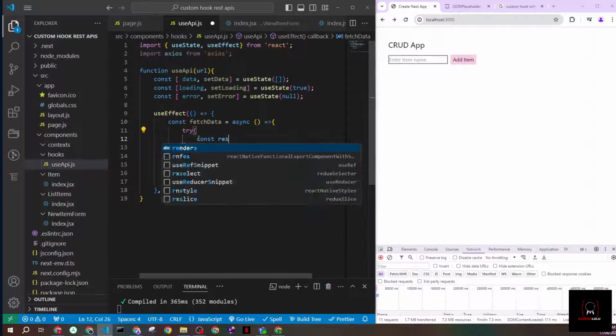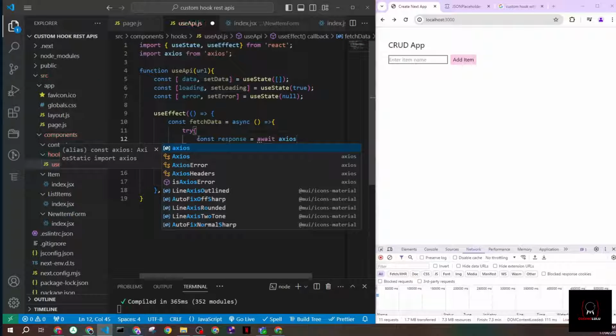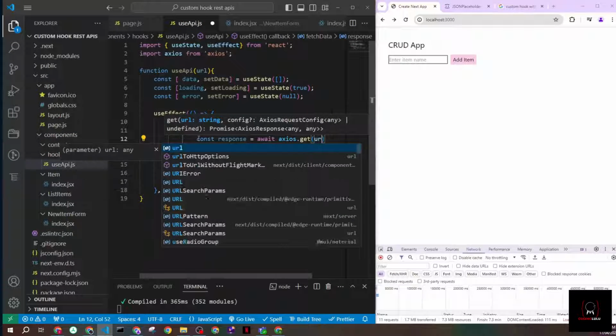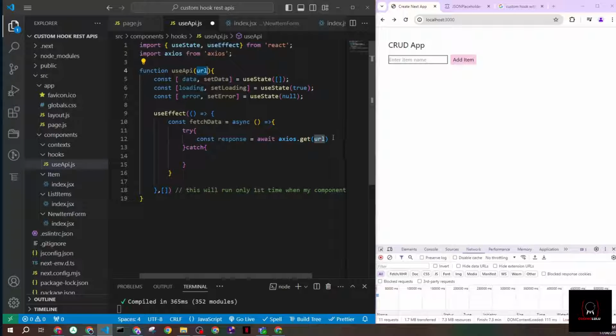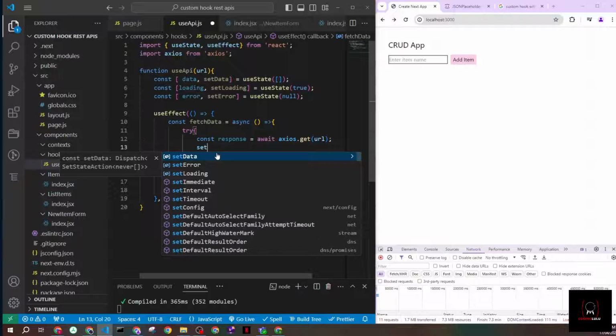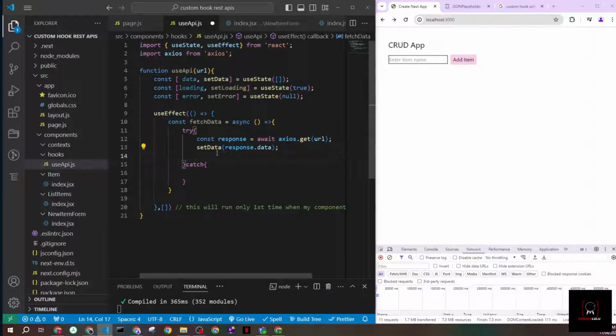So const response, await axios dot get, and then the URL that you're passing as a parameter here. Now when I get my response, I want to set my response in this data so I can access it. So I'll use the setData function to help me do that. setData, and that will be response dot data. And when this is finished, of course, I want to set my loading to false.